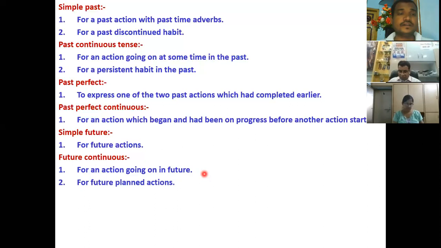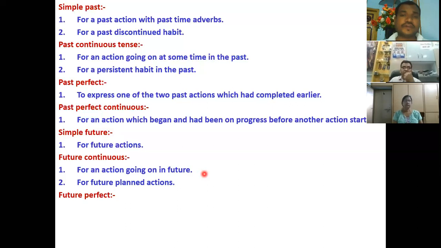And the second point under future continuous: for future planned actions. If you have any future planned actions, in that case, you should use future continuous. Very good.